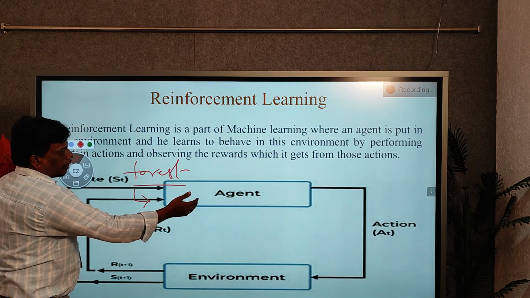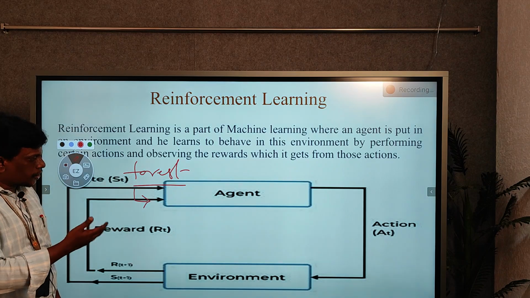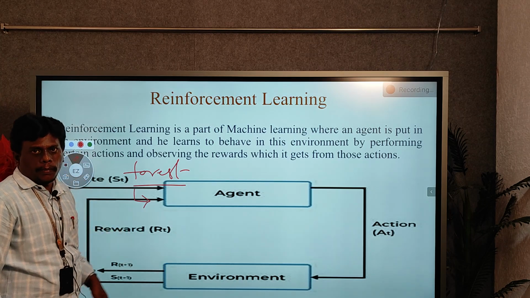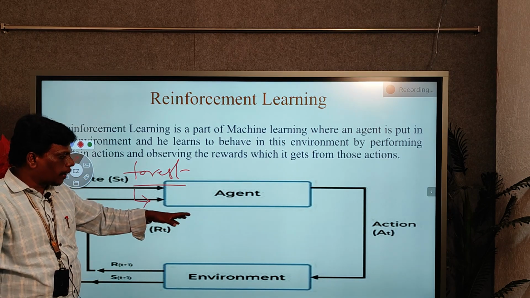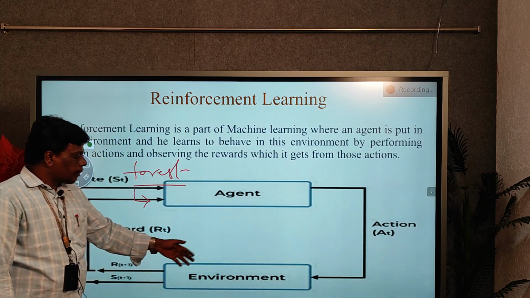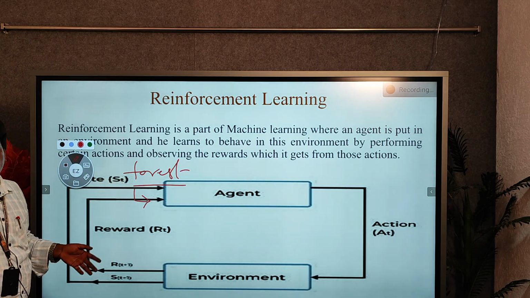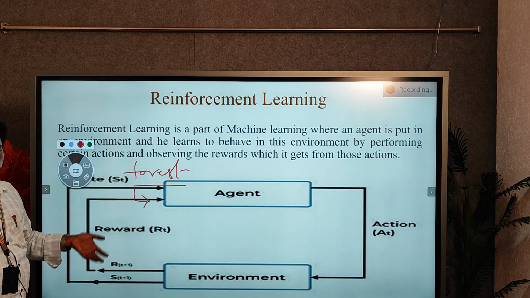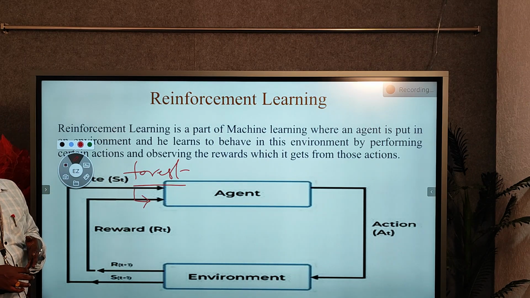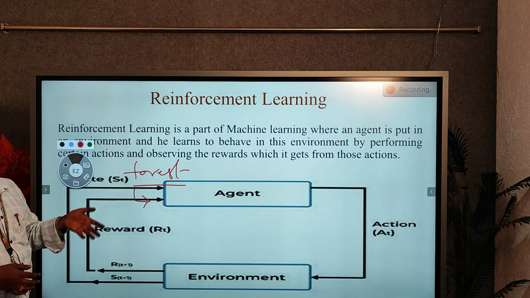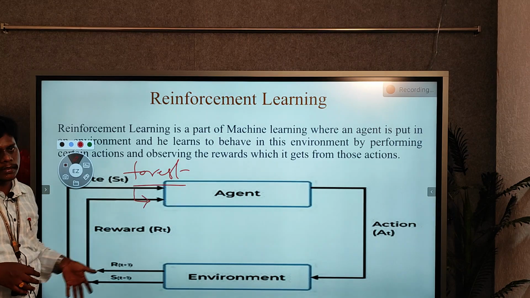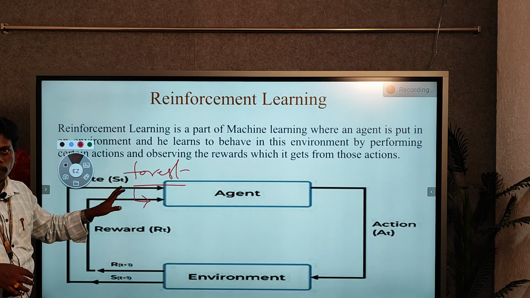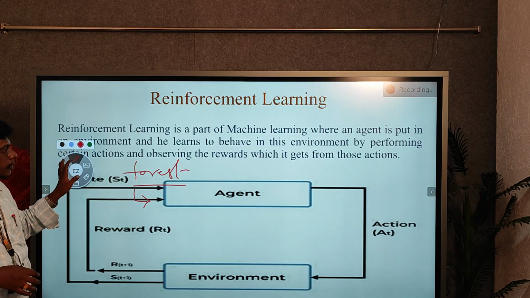So this is the agent. Here agent means a person or a machine, and it performs different kinds of actions. Here environment means an unknown environment, just like a forest or an island. In that, the machine has to take different actions to get rewards, to survive, to perform. What kind of actions it takes is considered reinforcement learning. The machine starts to learn by itself based on those circumstances. There is no other involvement. The machine has to do all these activities.